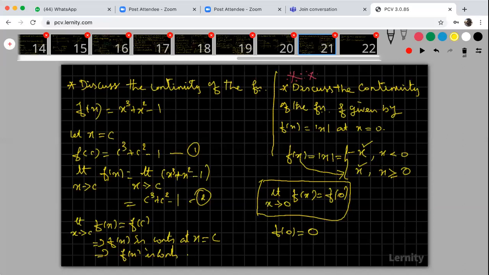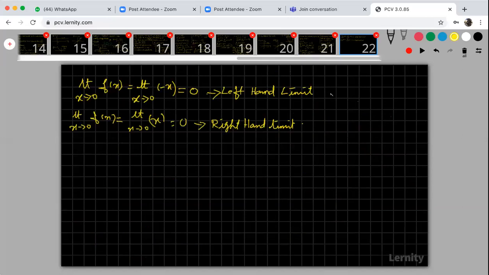When x is less than 0, your f of x is minus x. Here, x greater than or equal to 0, I am getting plus x. So the meaning of the left hand limit is when my x approaches 0 from negative numbers to 0.